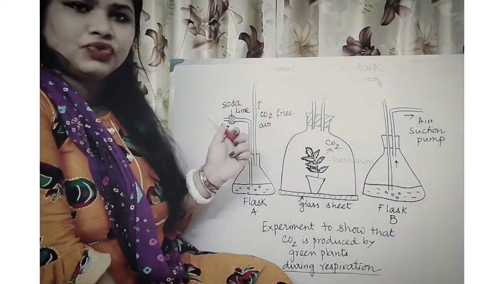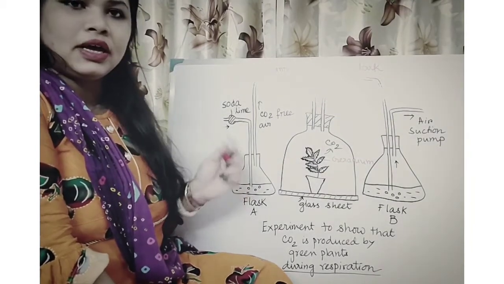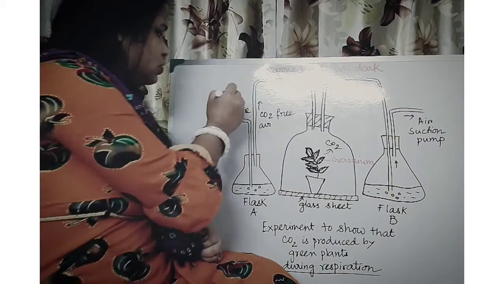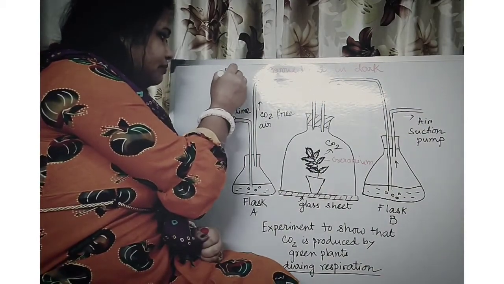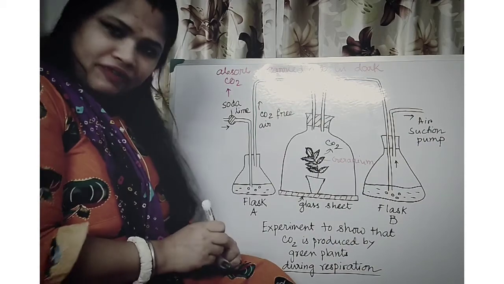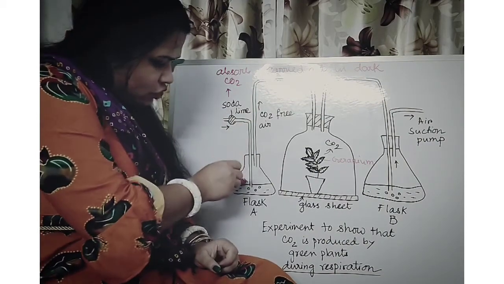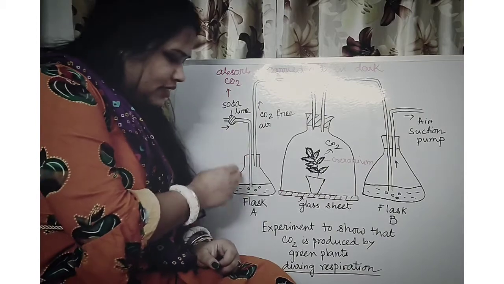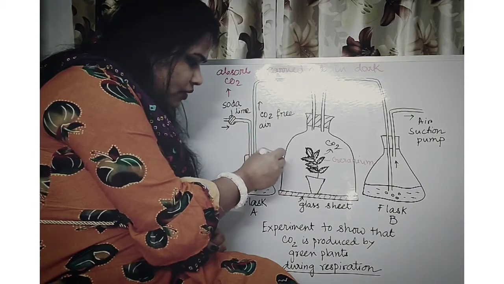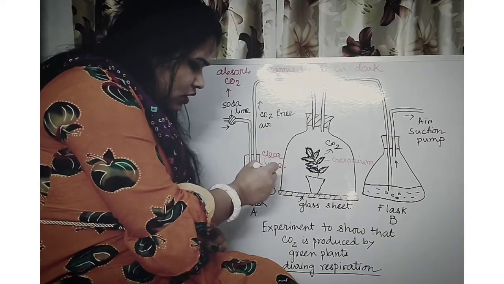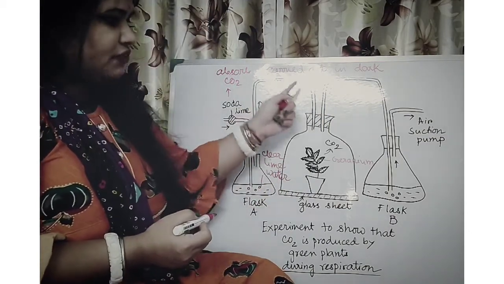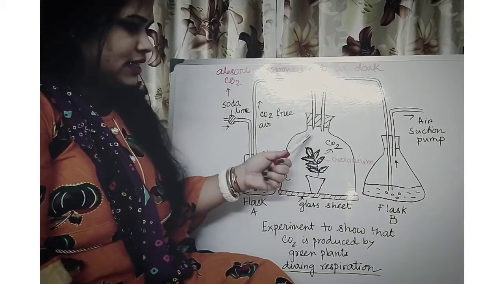Next, the air which will be coming through this delivery tube, here we have kept one soda lime pump. This soda lime pump will absorb carbon dioxide. So what is the use of this soda lime? To absorb CO2. So definitely the air which will be passing through this delivery tube will be carbon dioxide free, and as this is carbon dioxide free, here we have taken lime water. It will be clear lime water. The color of the lime water will not change, as there is no carbon dioxide here. So the carbon dioxide free air will pass into this bell jar.